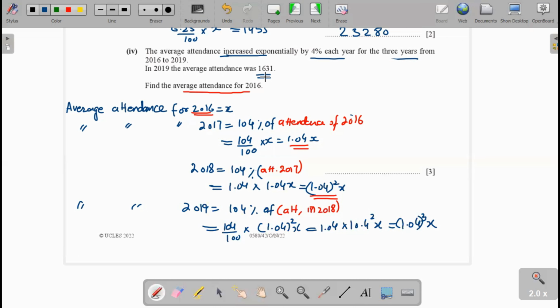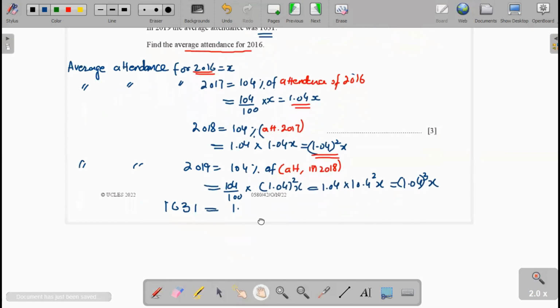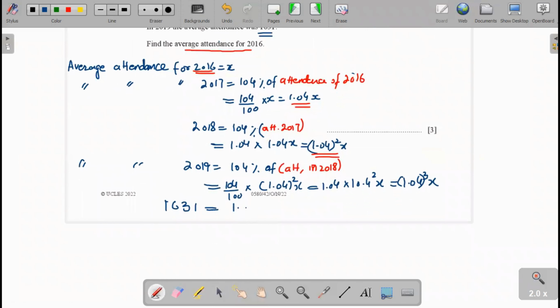The value of 2019 attendance is 1,631. That value will be equal to 1.04 cubed x. Now x becomes equal to 1,631 divided by 1.04 cubed.